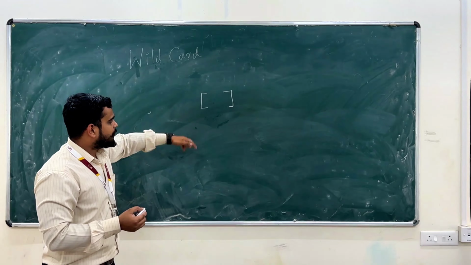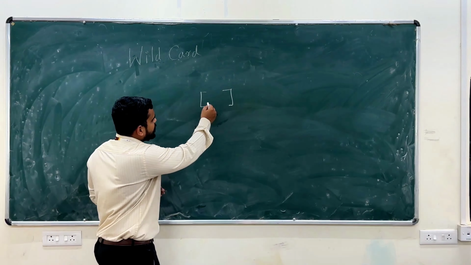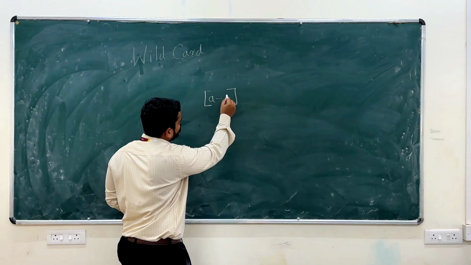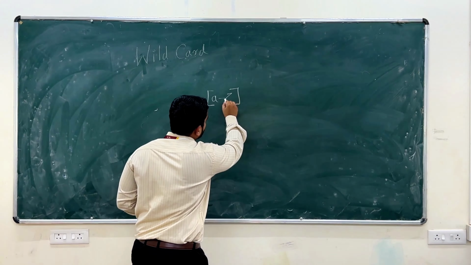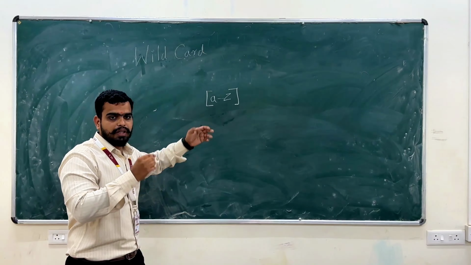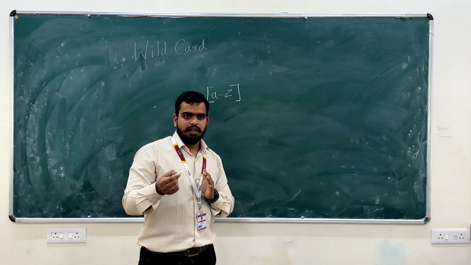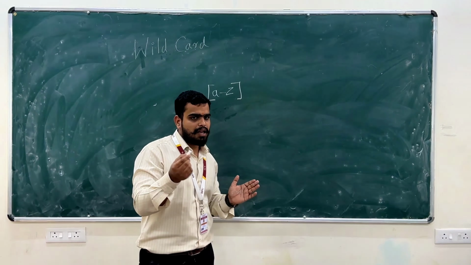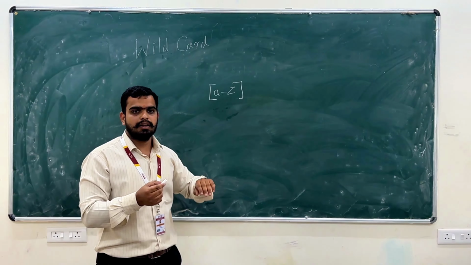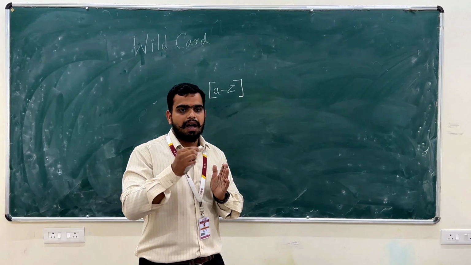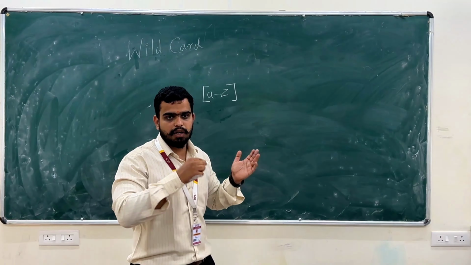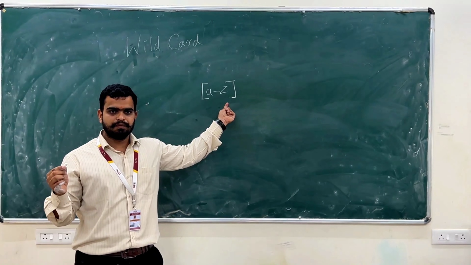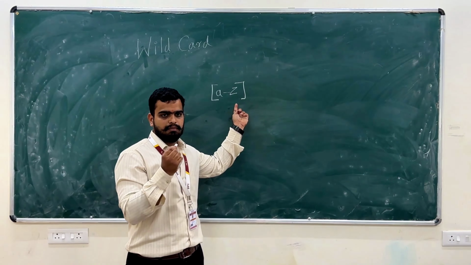So now I will show you something, a to z in small letters, but it is not working in our Linux. There are different flavors of Linux. Some flavors accept that part, but some flavors are not able to accept it. Like in our Ubuntu, this is invalid.